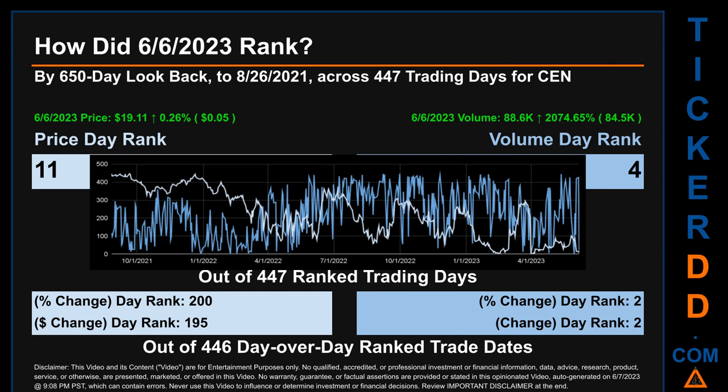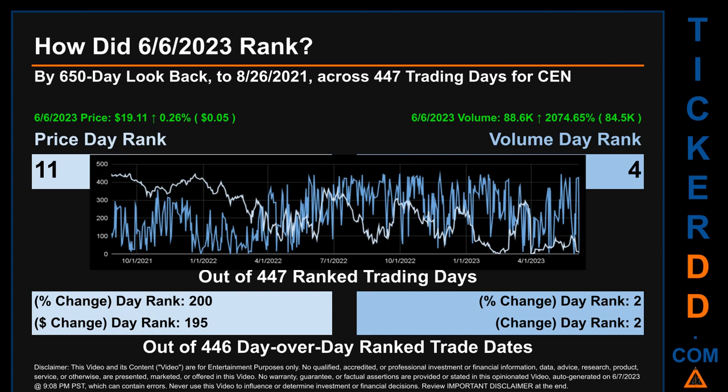How did the 6th of June 2023 rank for CEN? By 650 calendar day look back to August 26, 2021, across 447 trading days, of which the 6th of June 2023 price ranked 11 while its volume ranked 4. Each of the 447 trading days were ranked amongst themselves by highest end-of-day price and volume, with a rank of 1 being the highest and 447 being the lowest ranked day.